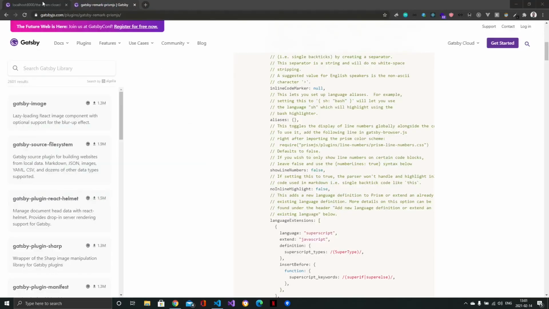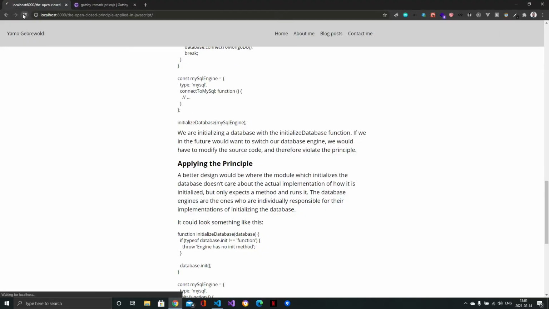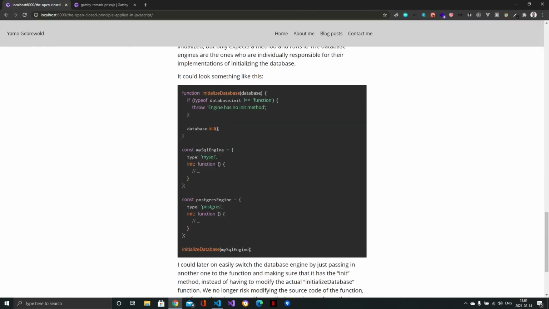Let's go back to the blog post and reload this. Now you're seeing that we have the actual highlighting, which is great. One thing we're noticing here is that the font isn't really the one that we want. It's mixed in some way, so I want to fix that.